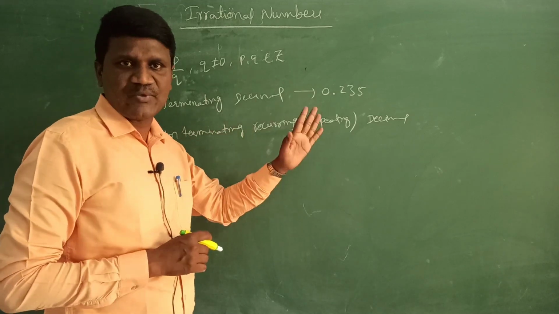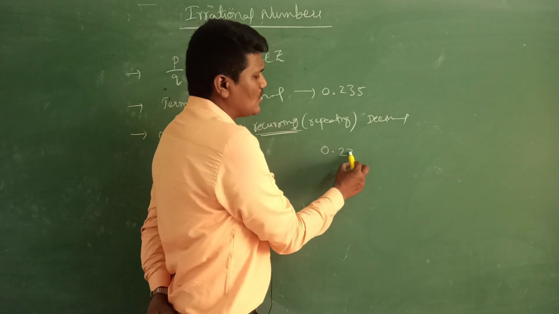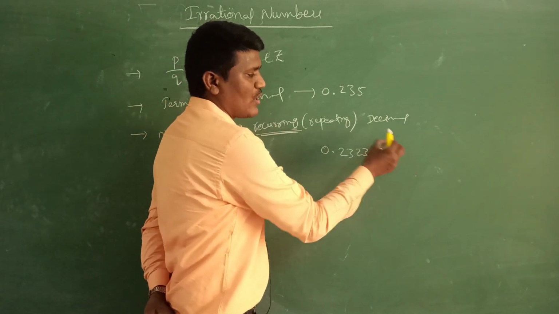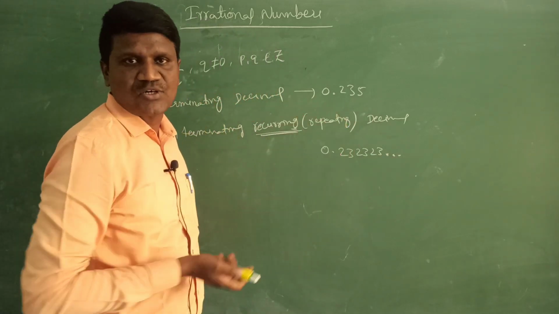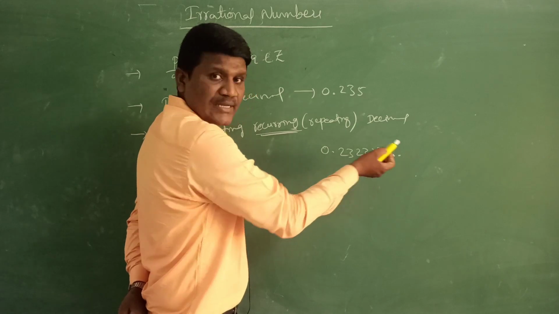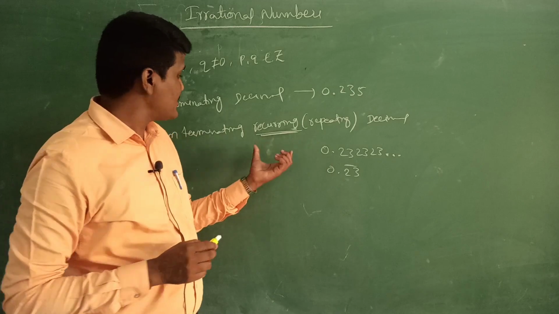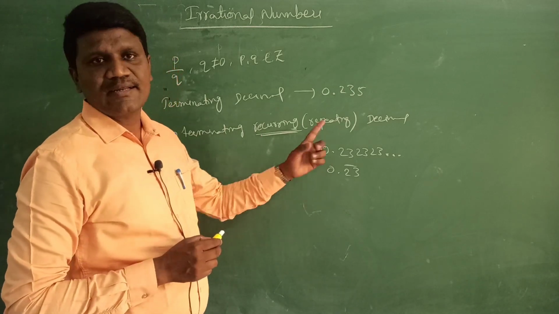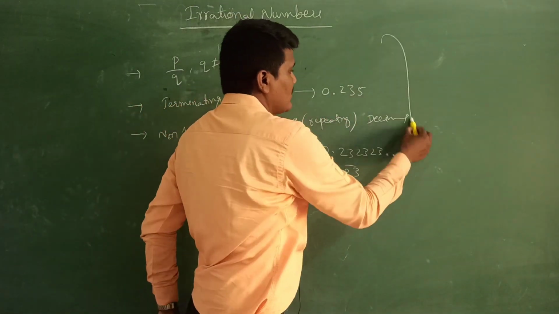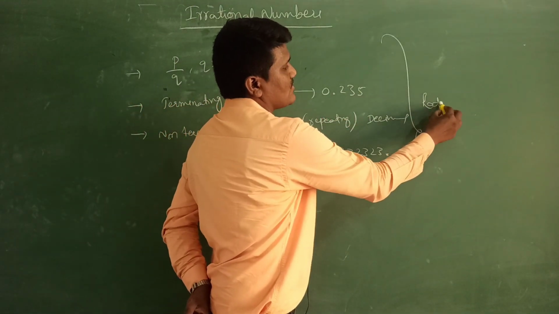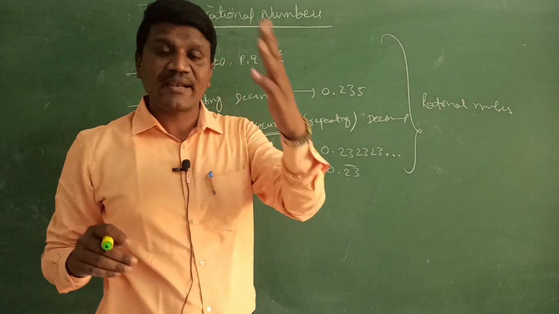Whenever it is non-terminating, it should be recurring. That means 0.232323 and so on. Whenever you see "and so on", that is non-terminating. If you observe, 23 is repeating, so you can write it as 23 bar. So this is a non-terminating recurring decimal. Okay students, now all these three are rational numbers.